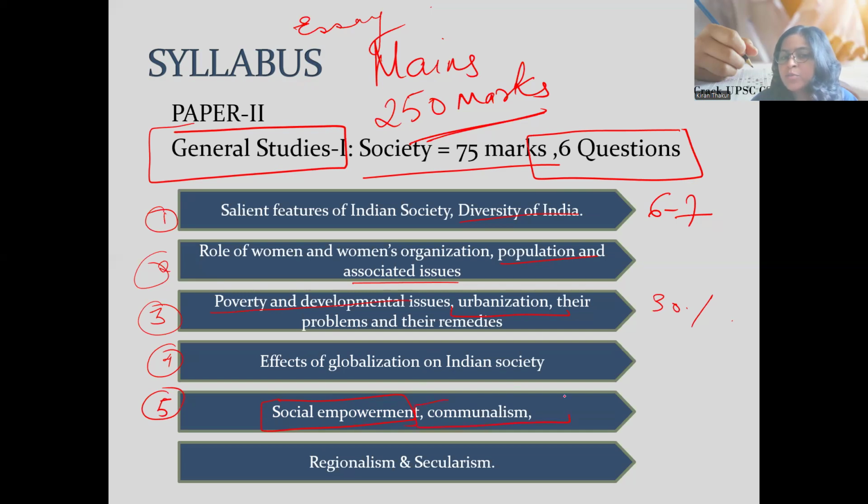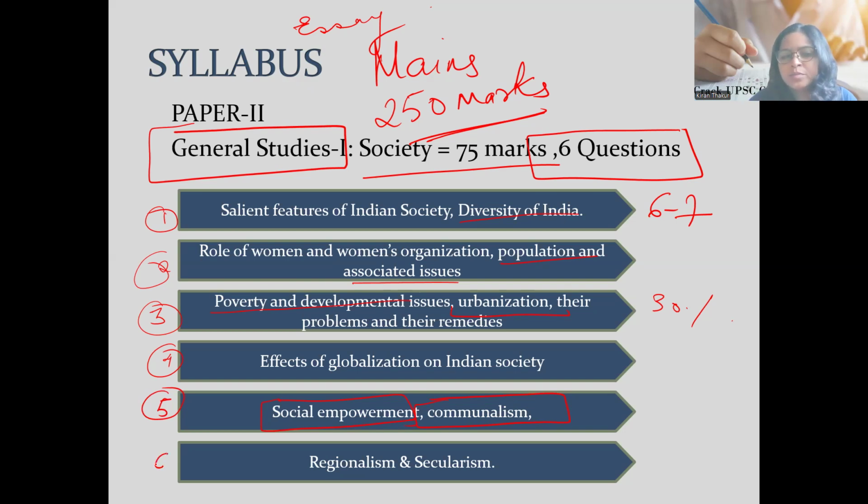Then the next thing is communalism. Now we know that India is the most multi-religious country. People following different religions coexist in this country. But then there is always a scope for the issue of communalism. Communalism basically means that if one particular religious group thinks that my particular religion is the most superior one, and that results in hatred for the other religious communities, that results into the issue of communalism.